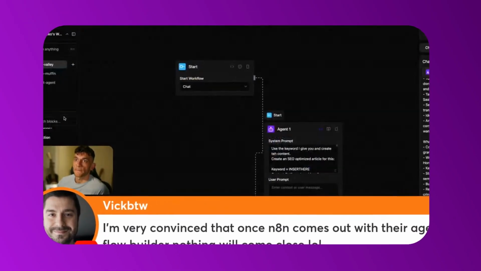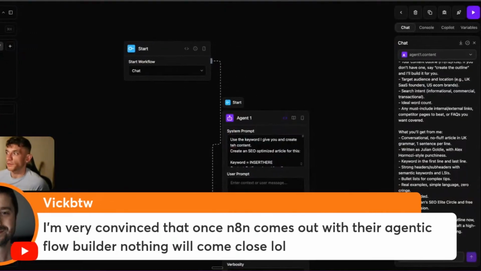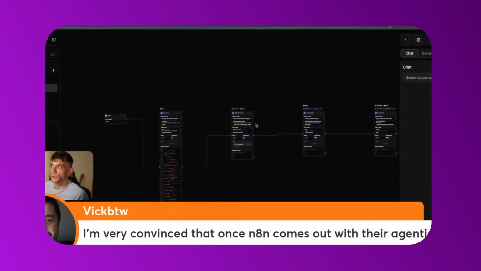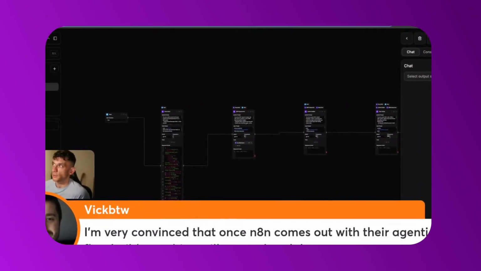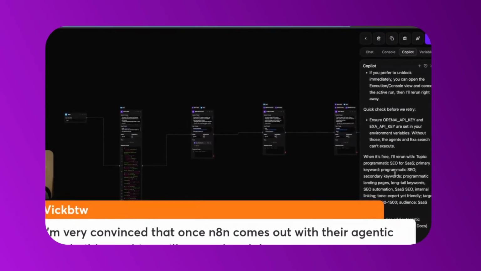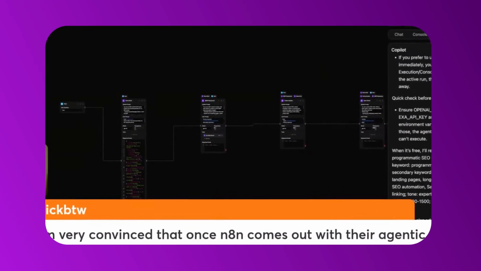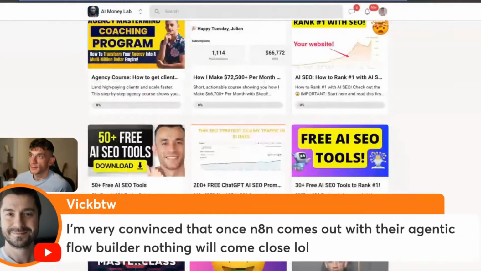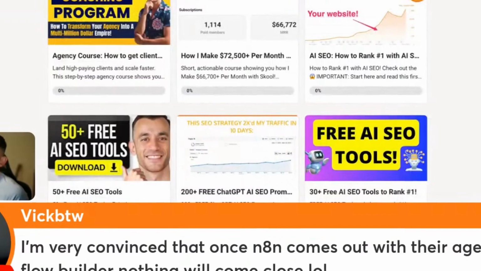So for example, here, you've got these basic workflows that don't seem to work that well when I've tested it out using the chat to build it, using the Copilot to build it, which is okay because I'm not an expert. So when you're doing this, it's not going to work that well. But when you're using N8N, it's absolutely insane what you can do. Let me show you some examples.